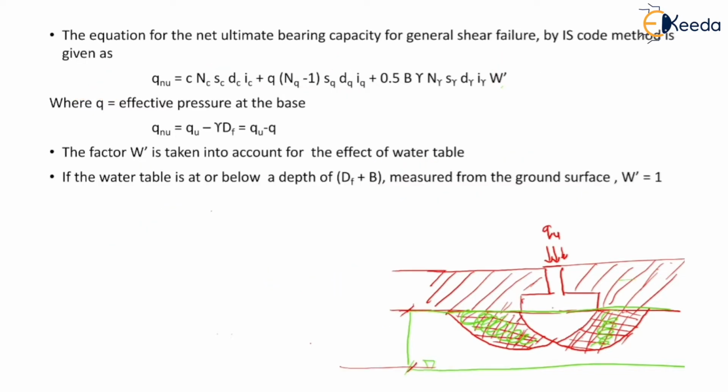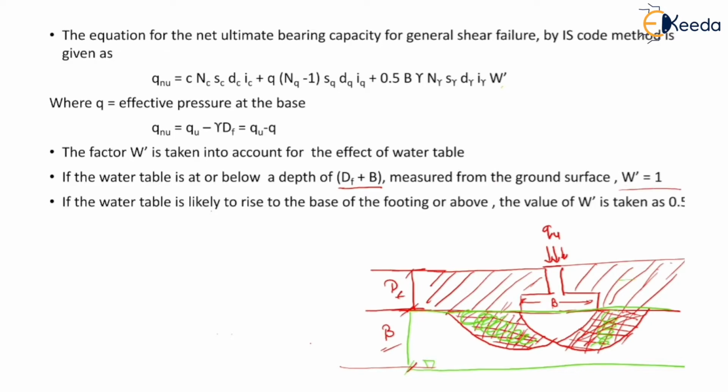If the water table is at or below a depth of Df plus B, where Df is the depth of footing and B is the base width of the footing, measured from the ground surface, this much depth is Df, so the depth of water table from the base of the footing is B. At this depth the water table is not going to affect the weight of the soil in the shear zone. So in that case W' is taken equal to 1.